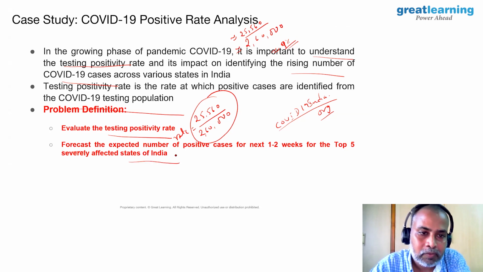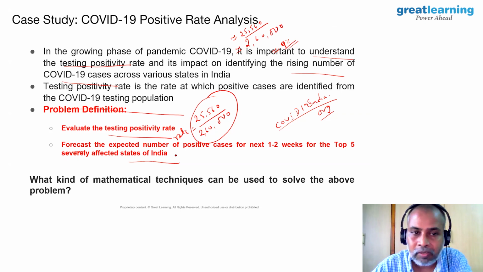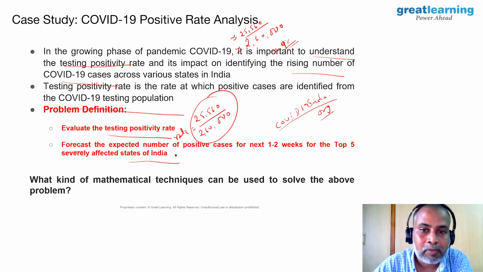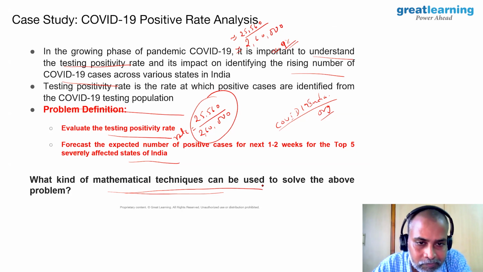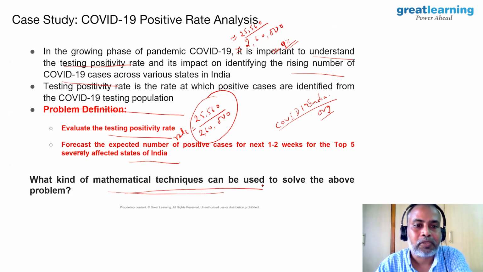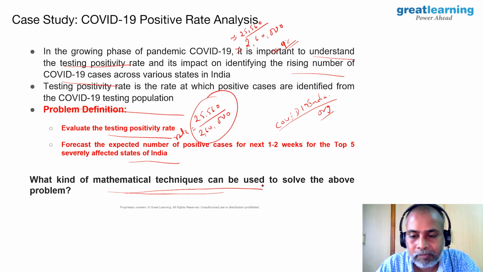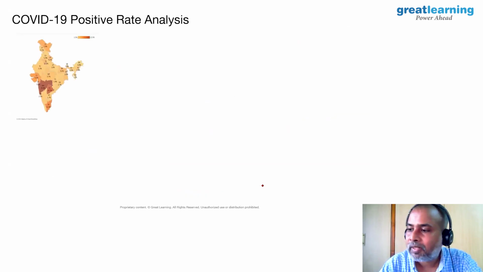So we have two problems. One is to evaluate the testing positive rate, and second is to forecast the expected number of positive cases for the next 2 weeks for the top 5 states in India. Another important point: the theme of today's talk is what mathematical techniques can be used to solve the above problem. And you'll realize that at the end, the kind of techniques we use to solve this problem are amazingly simple.